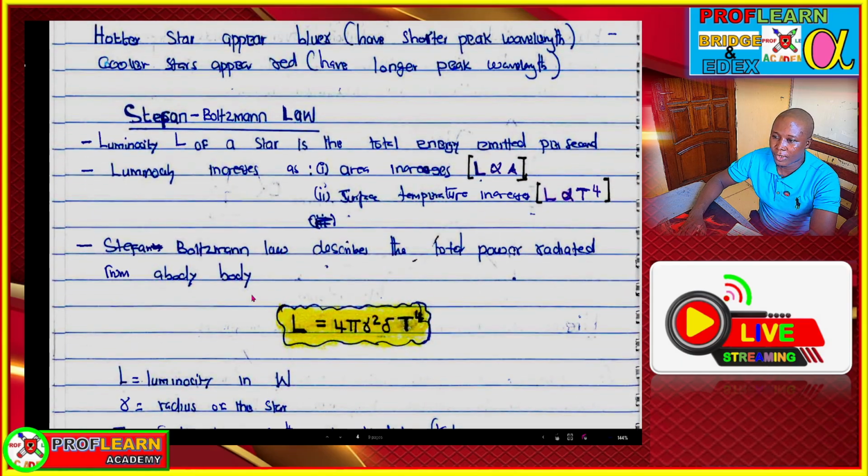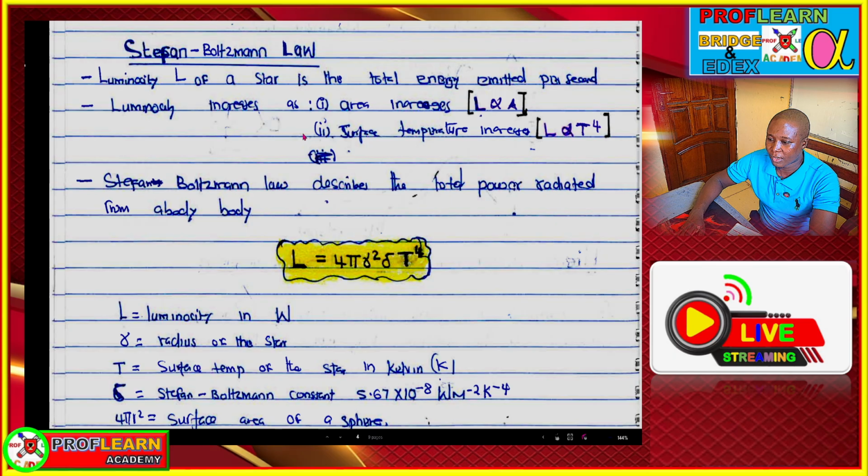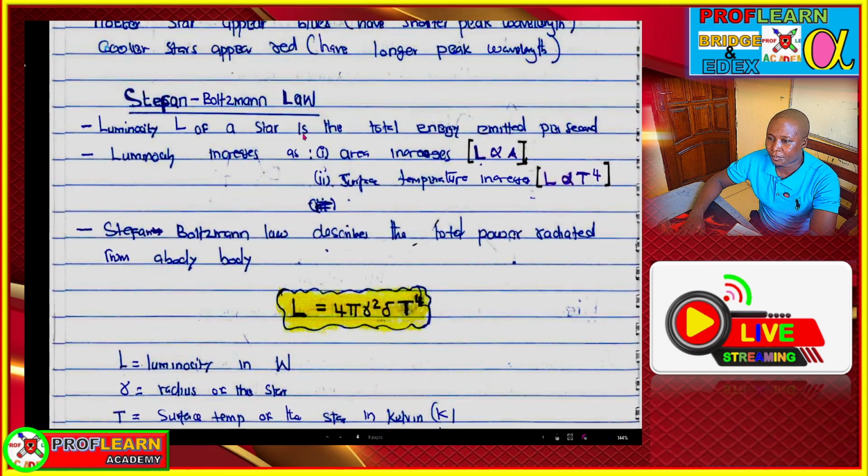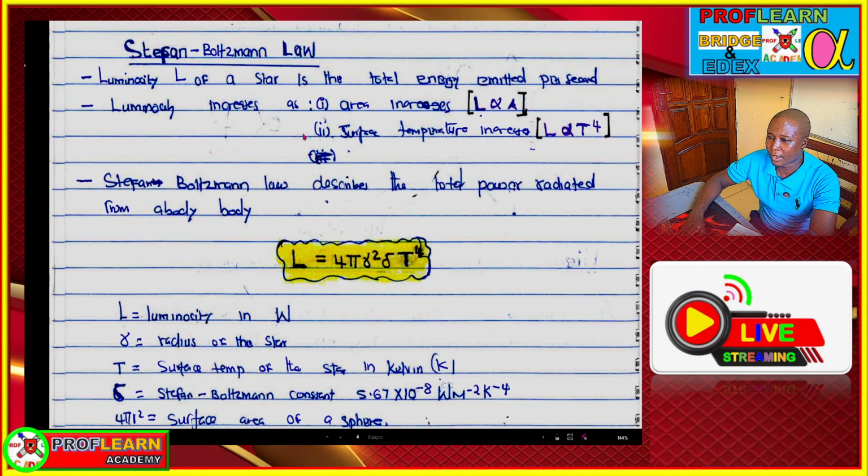There is another law that you must know, which is called the Stefan-Boltzmann law. This is a law that relates the radius of a star, temperature and luminosity. The luminosity of the star is the total energy emitted per second, and we also said it is the total power emitted by a star. Luminosity increases as area increases. If the area is large, there will be greater luminosity, so luminosity is directly proportional to the surface area of the star.